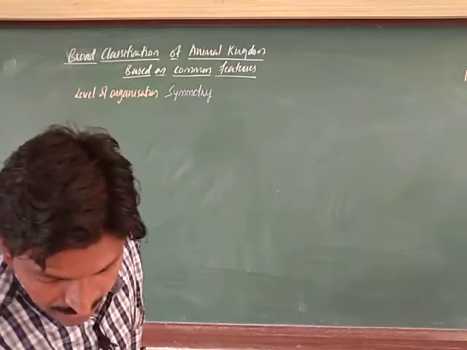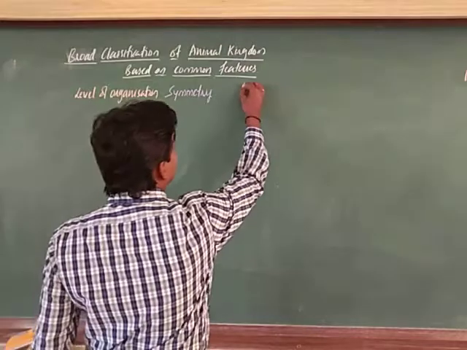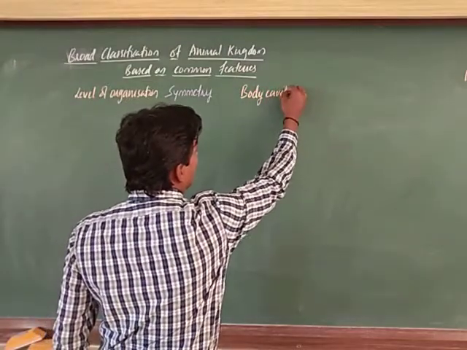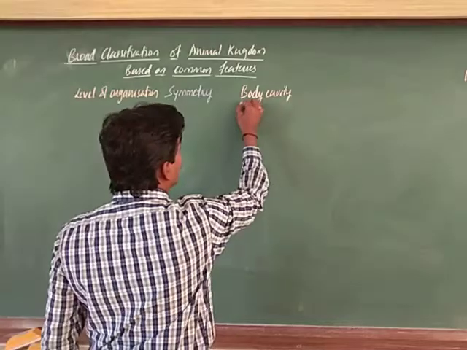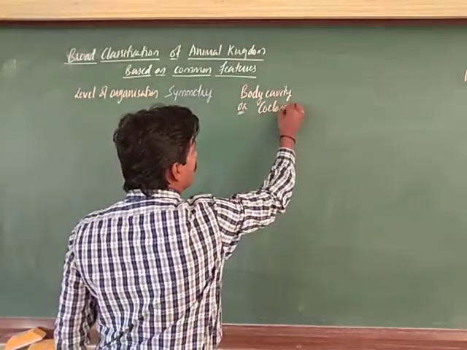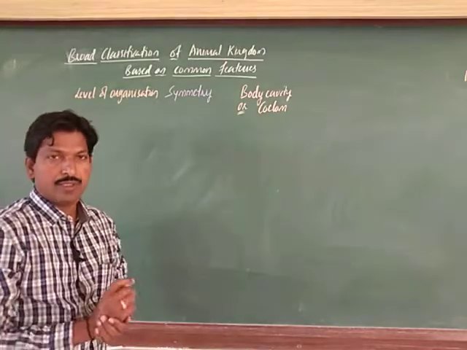We can take the coelom or body cavity, right? And next, the phylum we are going to write.